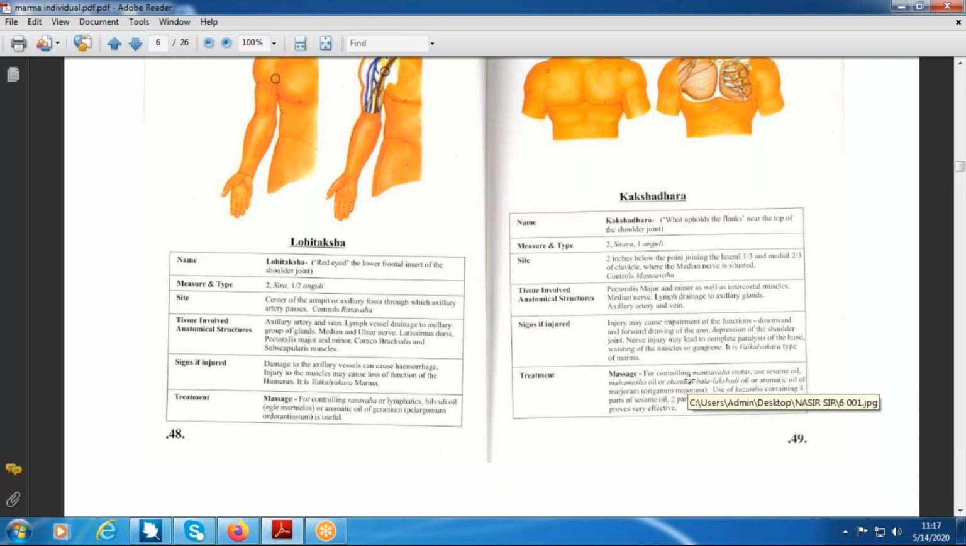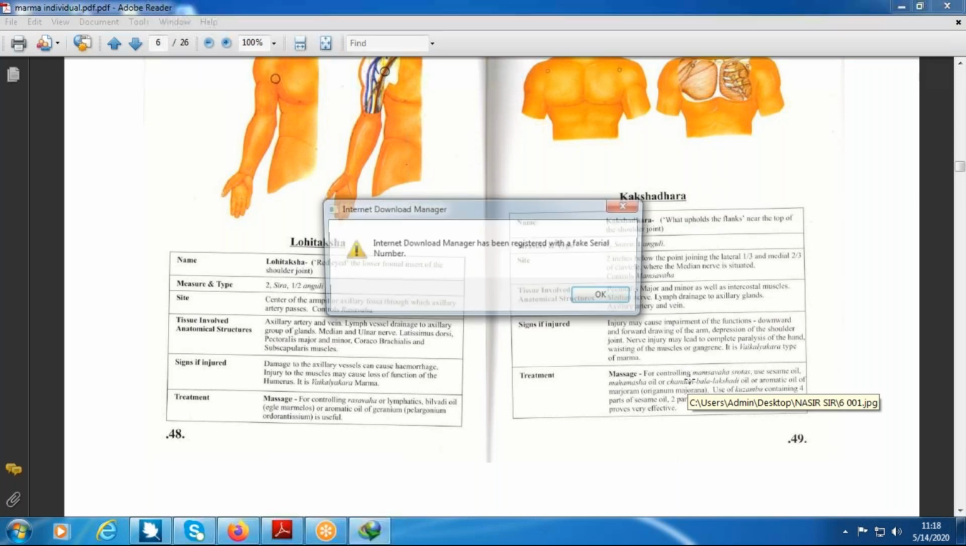So this is a very important junction where most of the muscles covering this area are very big and thick, and most of them are responsible for abduction of the upper limb and lower limb, and deeper down the nerves, arteries and veins are present. So we should consider this as the Lohitaksha, for easy understanding purposes.